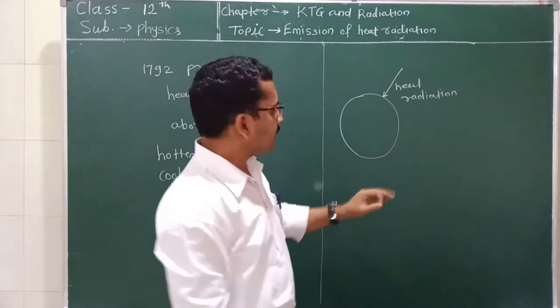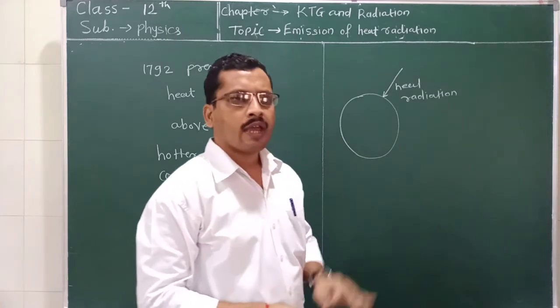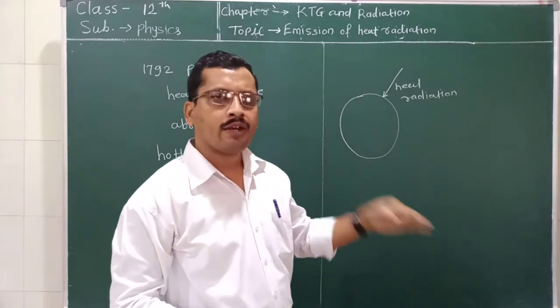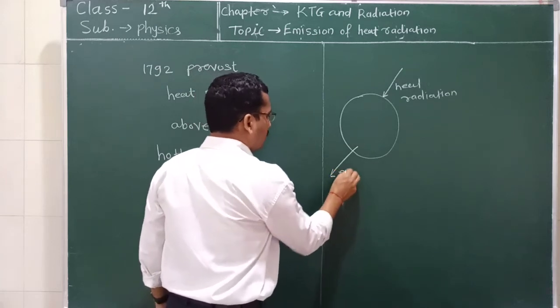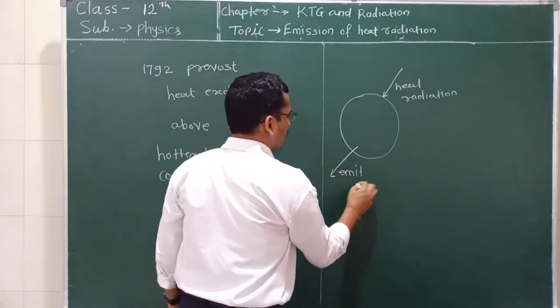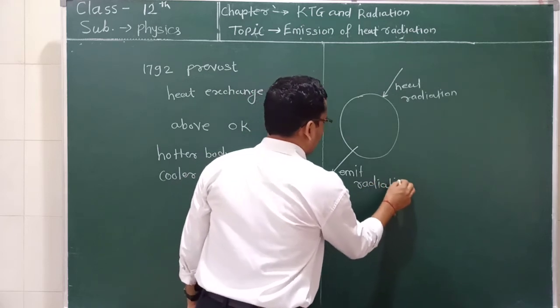As it absorbs heat radiation from the surrounding, it emits heat radiation to the surrounding. So it also emits heat radiation in the same way it is absorbing.